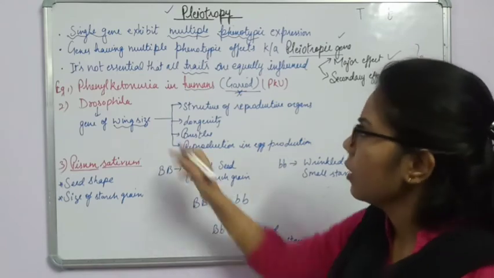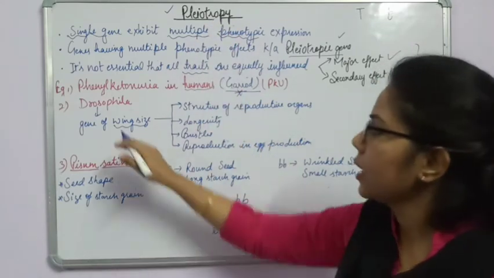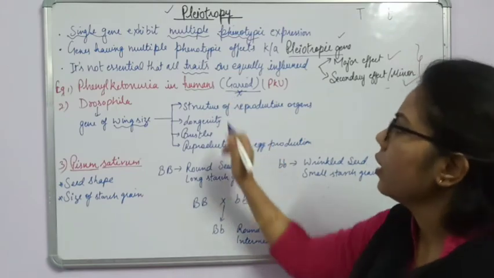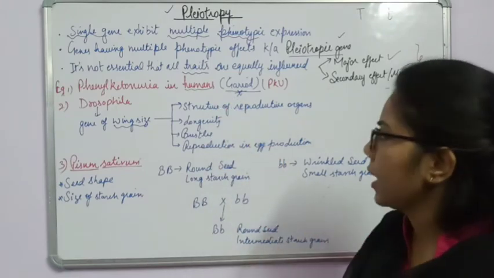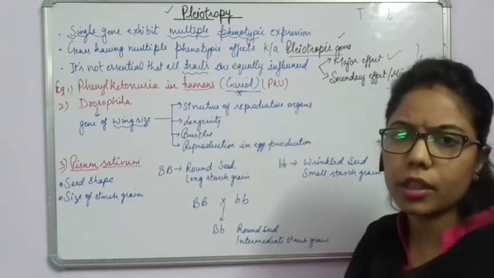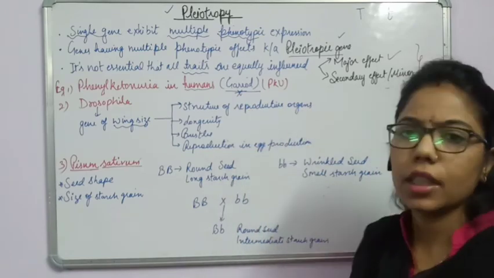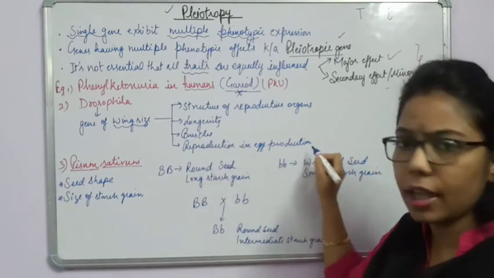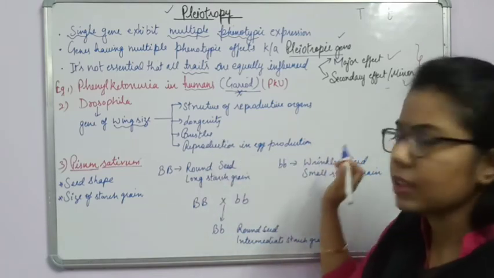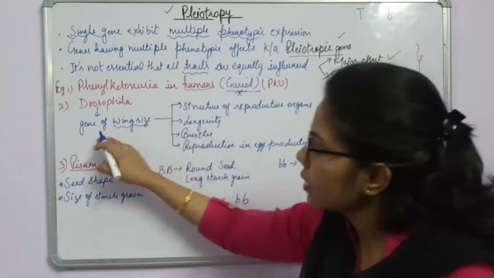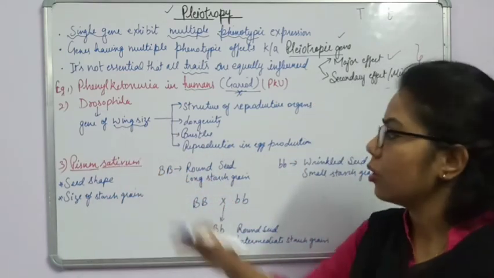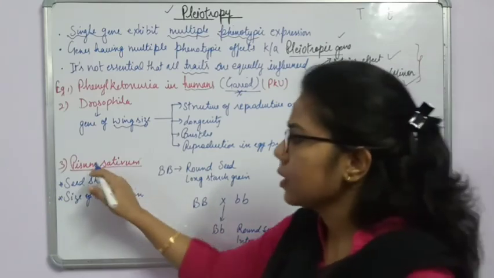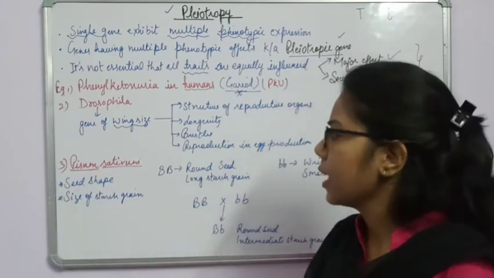So again, what is pleiotropy? A single gene can affect multiple phenotypes of an individual. So here I have mentioned what these characters are: the structure of reproductive organs, longevity, that is how long they live their life, bristles, reproduction and egg production. So all these characters are governed by the single gene which is also responsible for the wing size, right?